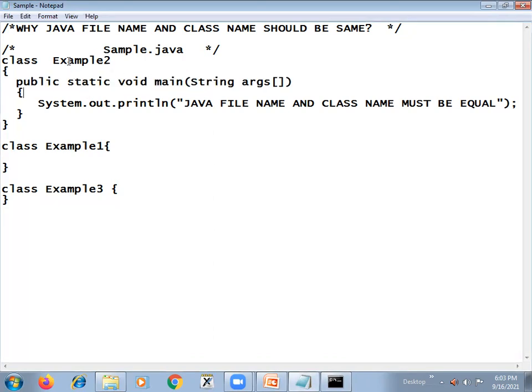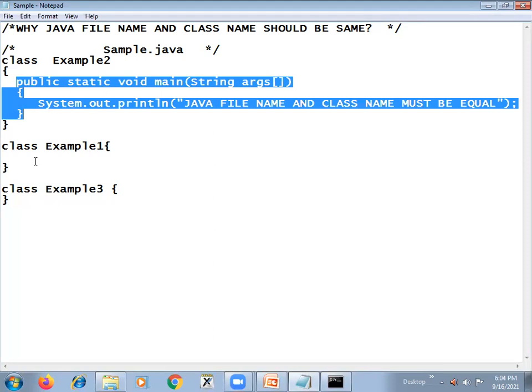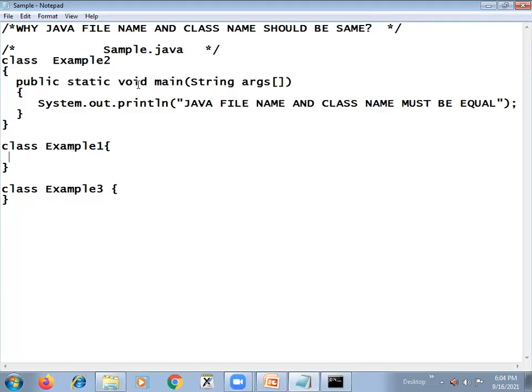And please remember, even though you have n number of classes, only one class should contain the main method. You cannot define the main method in all the classes. You can define other user-defined methods in other classes. We'll come to know how to call those methods. Once we know how to create an object for the class, then we can call those methods from other classes. As we proceed further, we'll discuss all those things.